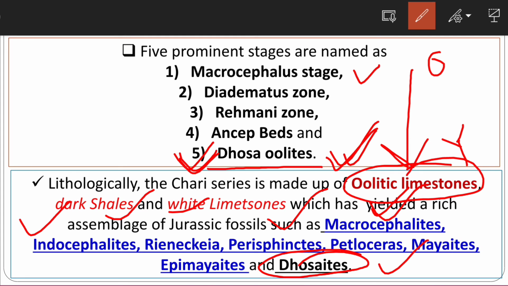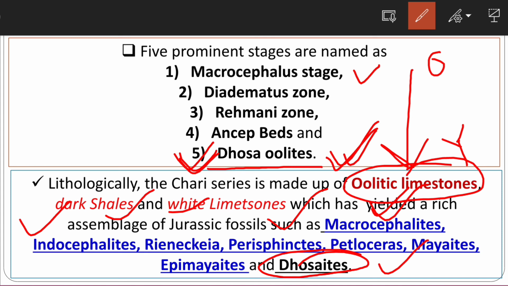Then Katrol and Umia, there is not much to discuss. In the Umia formation you have to remember the Trigonia, Ukra and Umia plant beds. On the basis of the Trigonia beds, the age of the Umia formation has been calculated as Upper Jurassic to Lower Cretaceous.